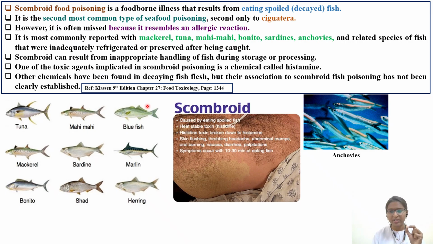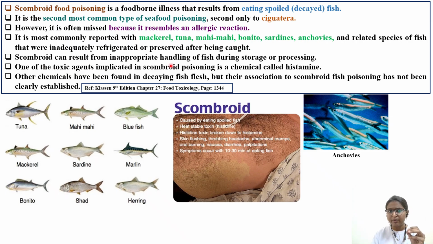Now we will see some other important points discussed in this textbook under food toxicology. Very quickly, scromboid food poisoning is a foodborne illness resulting from eating spoiled fish, that is, decayed fish. You have to remember, it is the second most common type of seafood poisoning, second only to Ciguatera. As I told you, read about Ciguatera poisoning, pufferfish poisoning, as well as scromboid poisoning. It is often missed because it resembles an allergic reaction. It is most commonly reported with this list, and in this, anchovies are missing. Remember anchovies also, and related species of fish that were inadequately refrigerated or preserved after being caught.